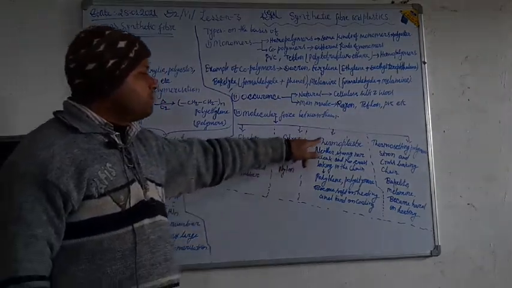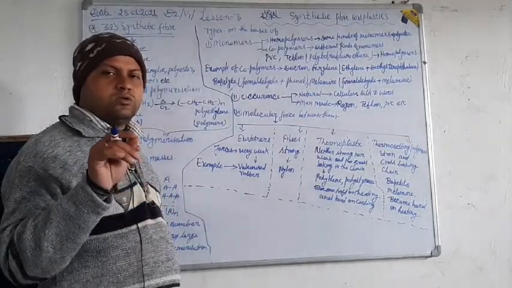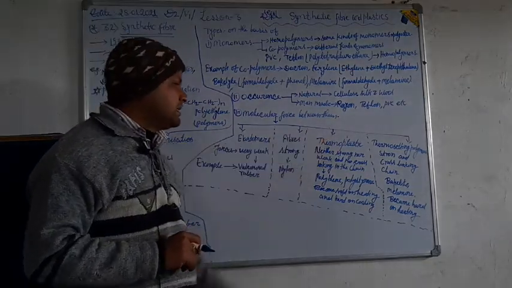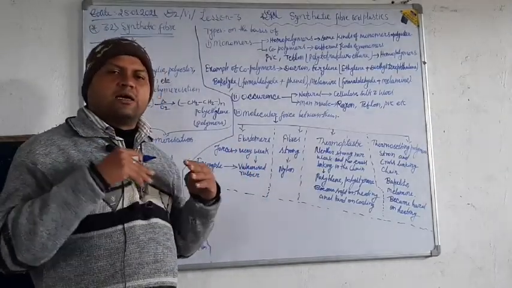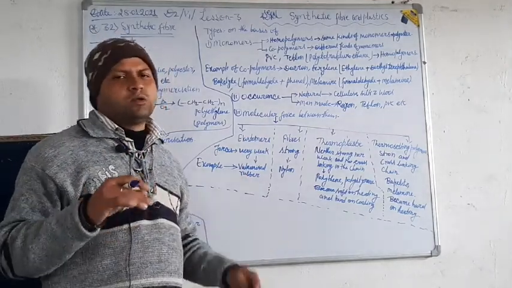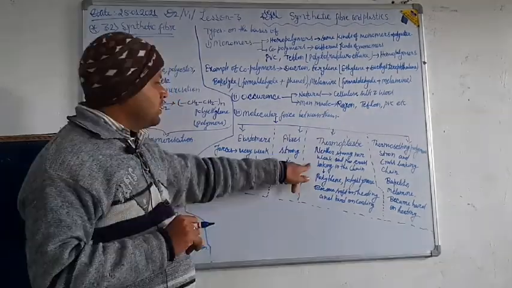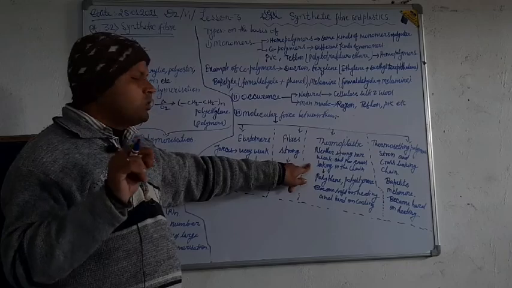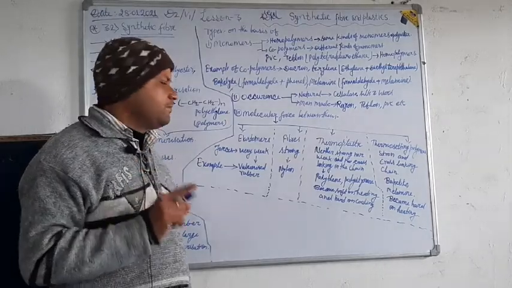Now, thermoplastic, one of the best polymers we use in our daily life. In thermoplastic polymers, the intermolecular forces are neither very strong nor very weak. They withstand moderate forces. And one thing you should remember, it has no cross linking in the chain.